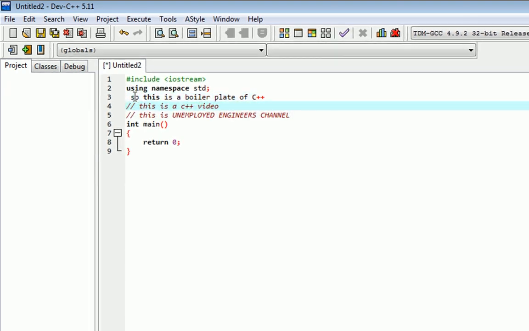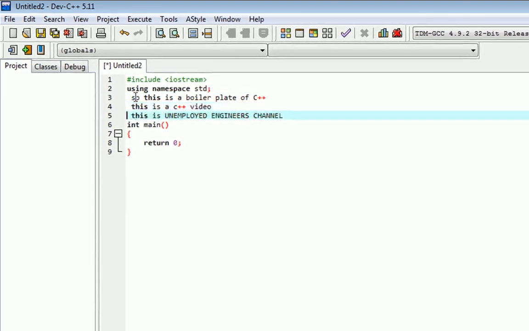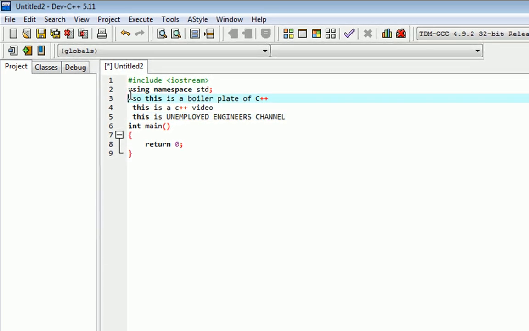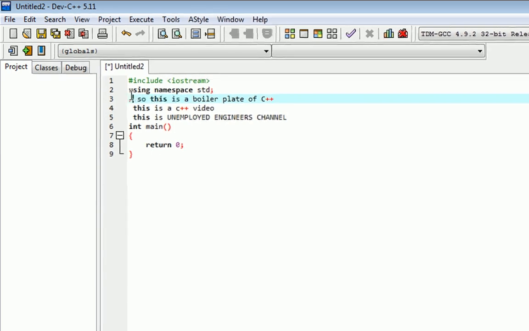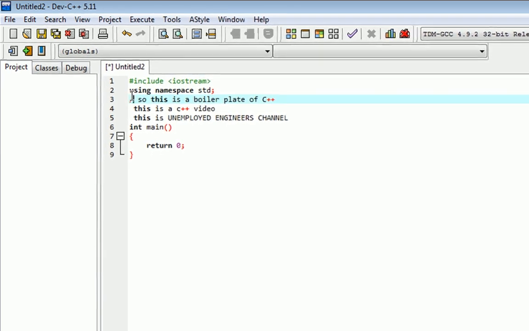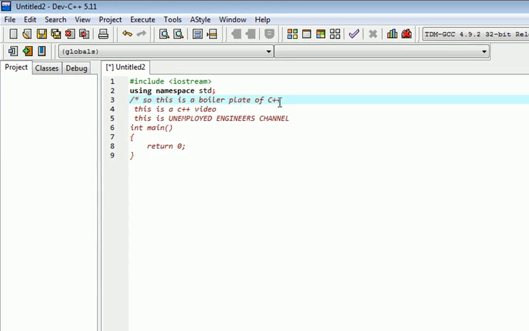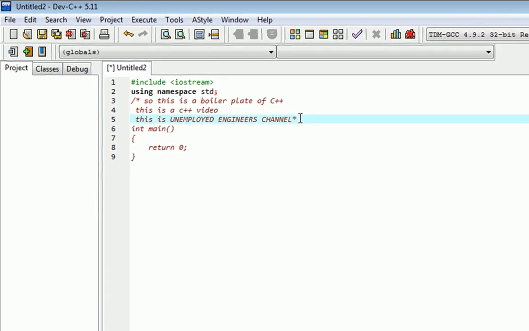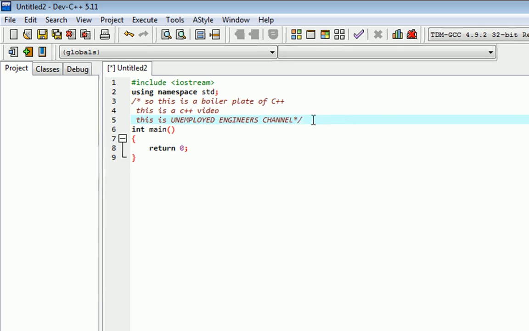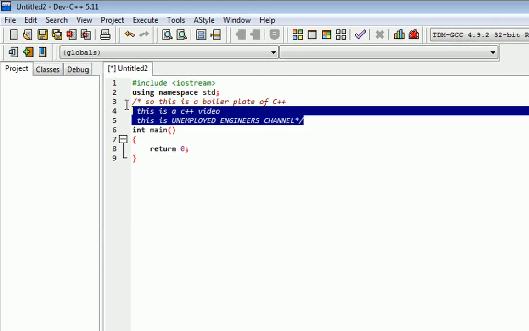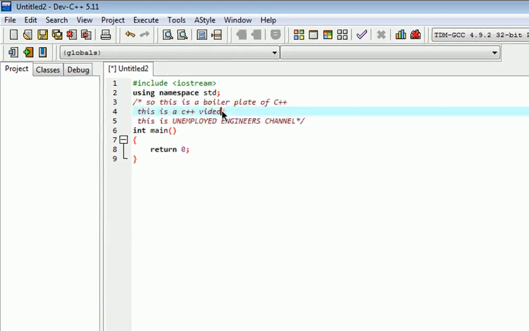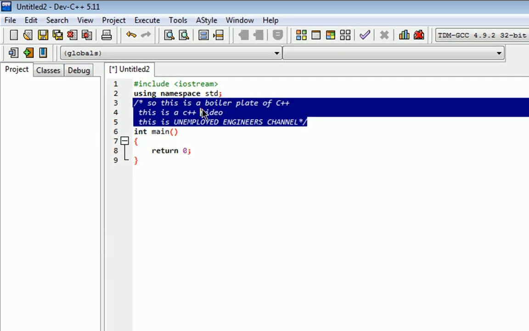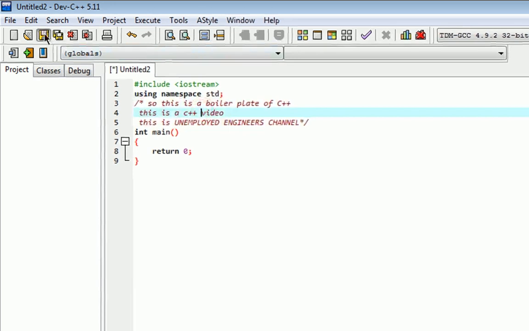what we can do is at the starting of the comment we can put a slash and then a star, and at the end of the comment we can put a star and again a slash. So this is multi-line commenting. You can see here all of this has been commented. So let me save this over here.